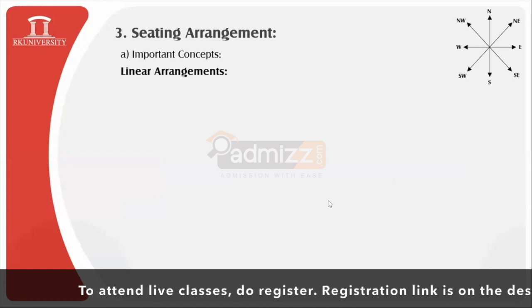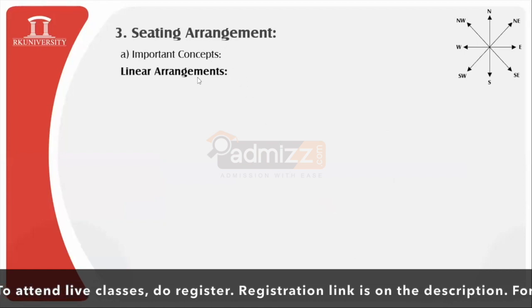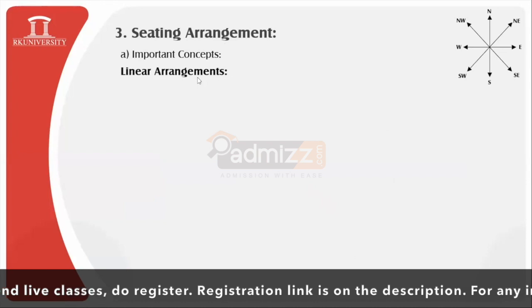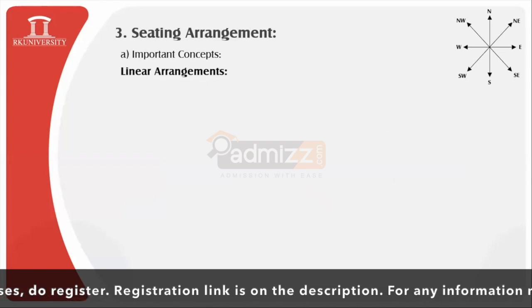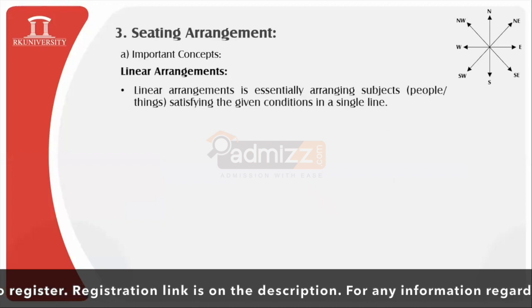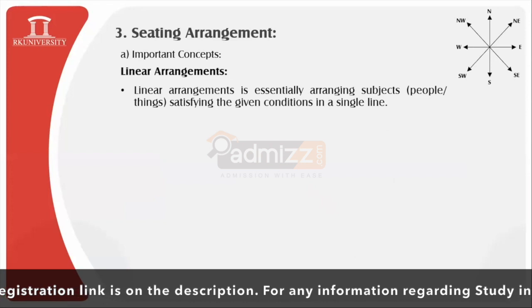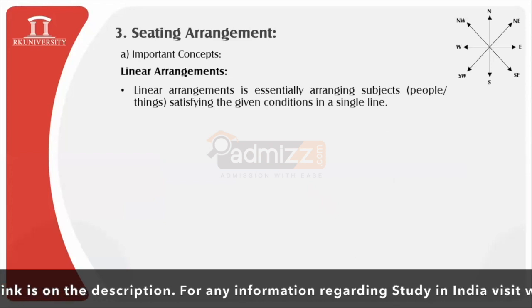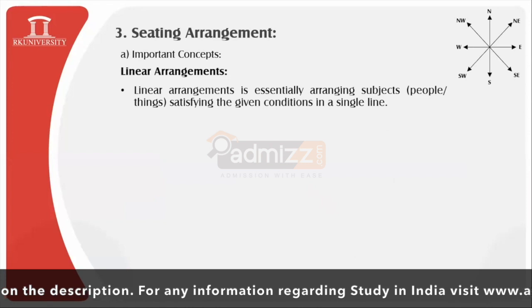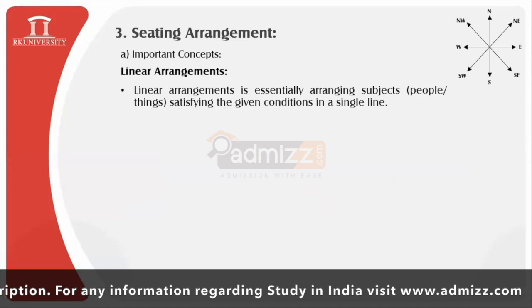Starting with the very first portion, the sitting arrangement dealing with the linear arrangement form. To understand this quickly, linear arrangement is essentially arranging the subjects, which may include people or things, satisfying the conditions provided in the problem statement, in a single line.